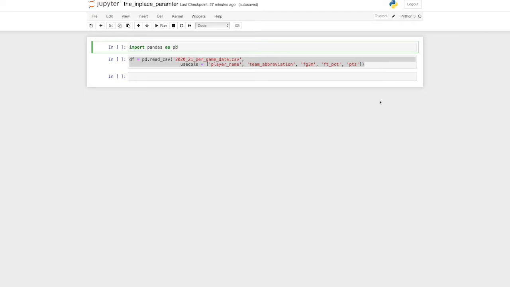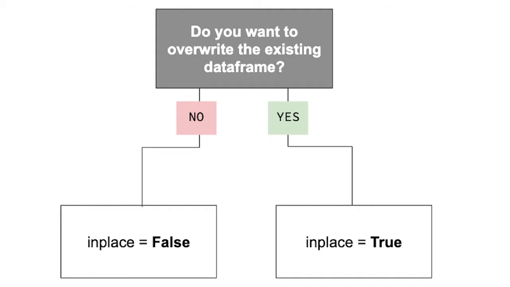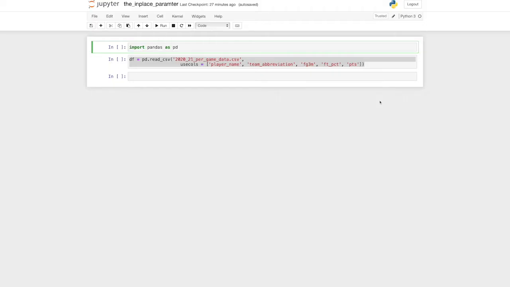At its core, the in-place parameter helps you decide how you want to affect the underlying data of the pandas object. Do you want to make a change to the data frame object you're working on and overwrite what was there before? Or do you want to make a copy of the data frame object and assign it to a different variable so you can modify that original data later? Those are the two questions you need to ask yourself. Your answers will help you determine if you need to set the in-place parameter to true or false.